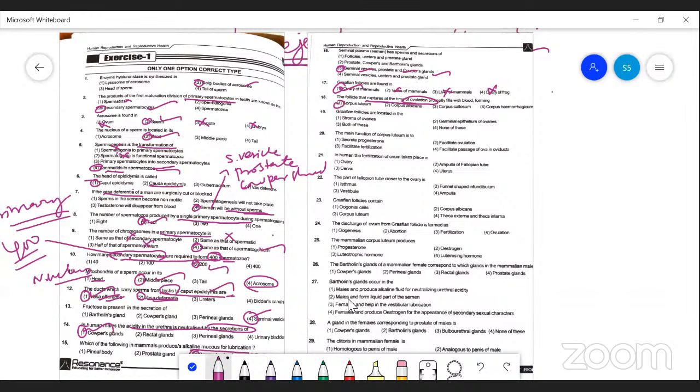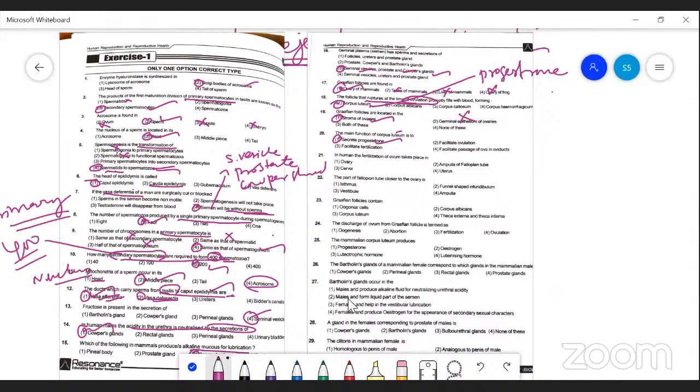The corpus luteum produces the hormone progesterone. Graafian follicles are present in the stroma of the ovaries, not in the germinal epithelium. The main function of the corpus luteum is to secrete progesterone, which is a pregnancy hormone.